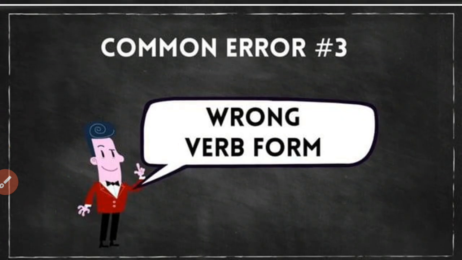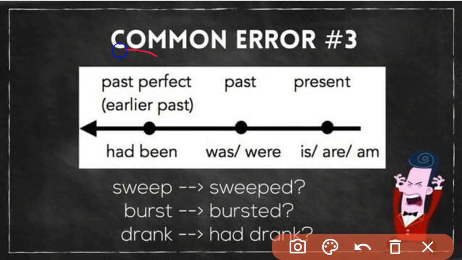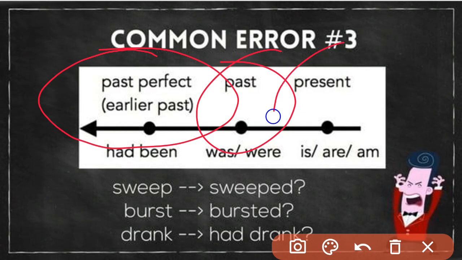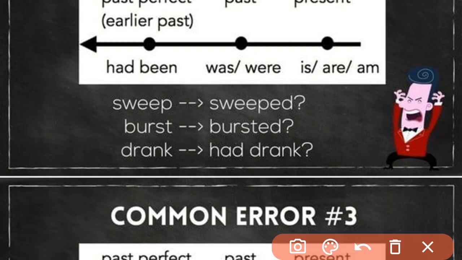The third common error is the wrong verb form. We will always make mistakes in verb forms, children. Mostly the children make this mistake. We don't know how to put verbs in the past perfect tense, so that's the common mistake. It's not sweep, for sweep we'll write swept.